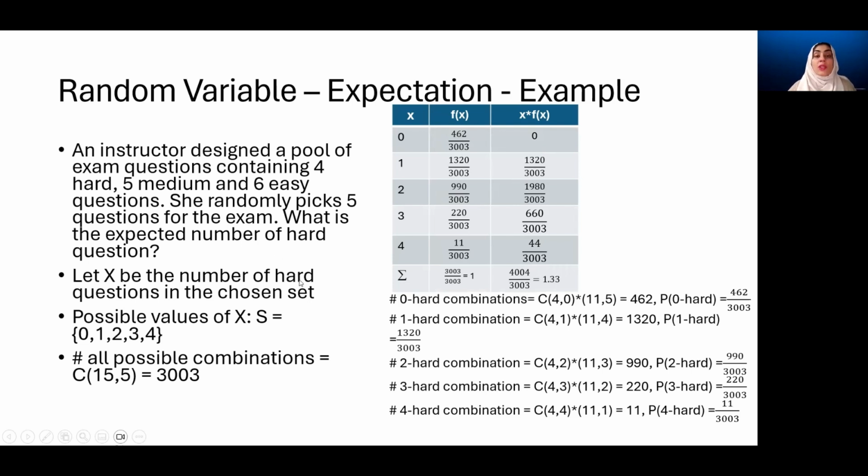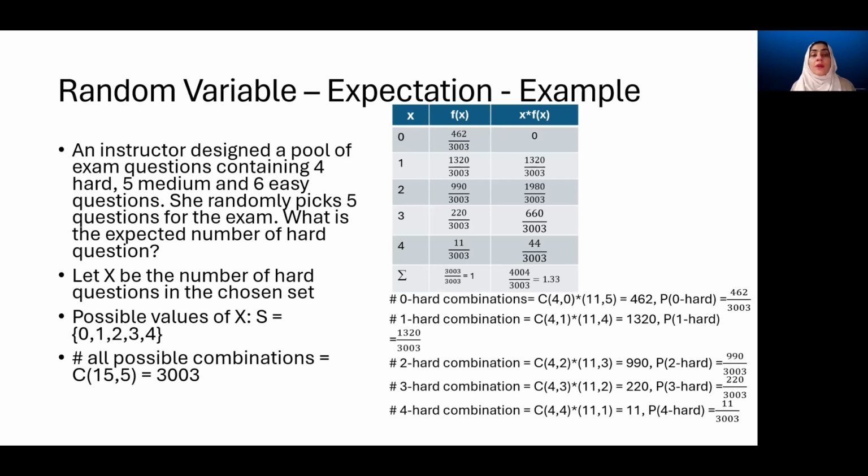1.33. So basically what this means is that if the teacher is choosing 5 questions randomly to be put in the exam question paper, the expected number of hard questions that this 5 question group will have is 1.33. Of course, you do not expect 1.33 questions exactly coming in the exam. It's either a 1 or a 2. But what the mean value indicates, as we've already seen, is the typical value.